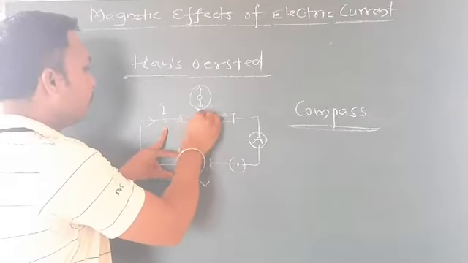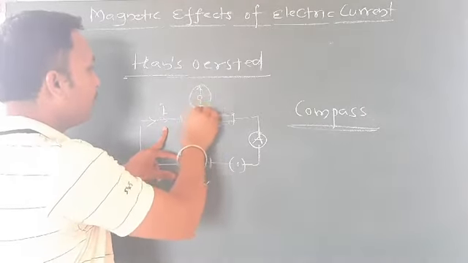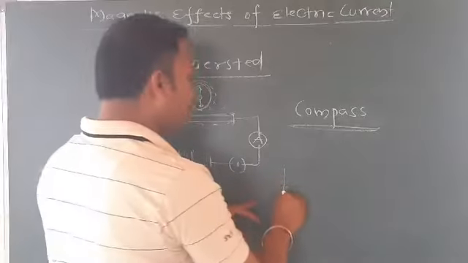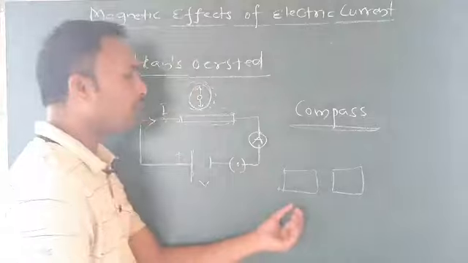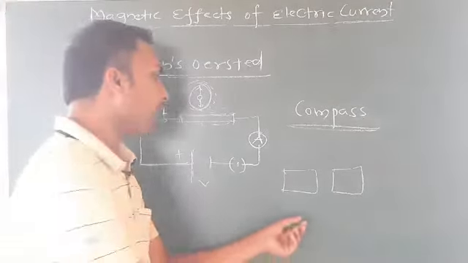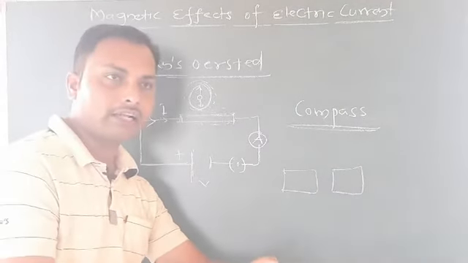Here a magnetic field is generated, and this compass also has its own magnetic field. You know it very well, when two magnets are brought near to each other, these two bar magnets either repel each other or attract each other.